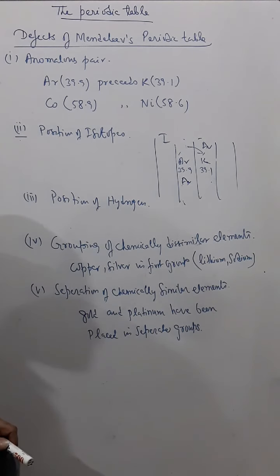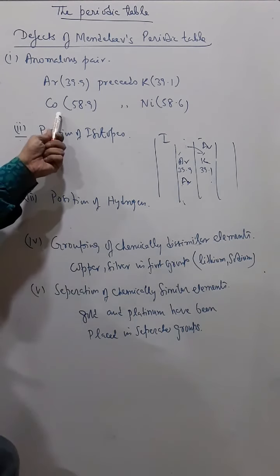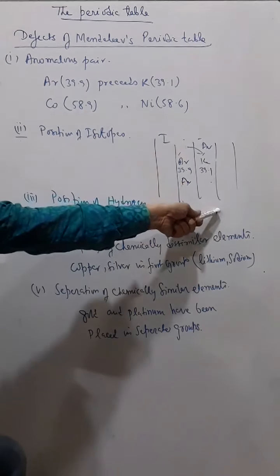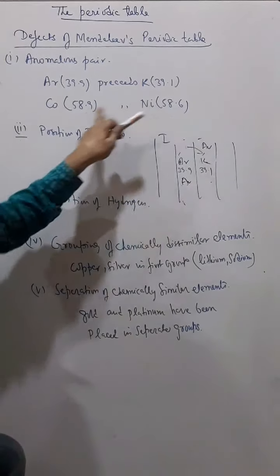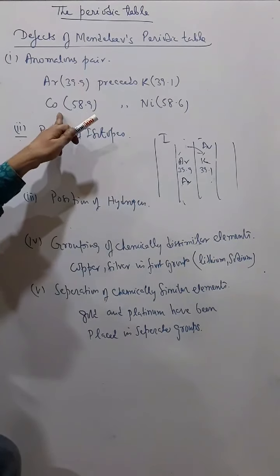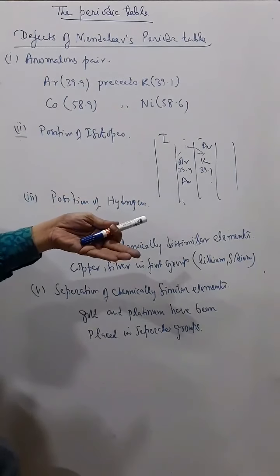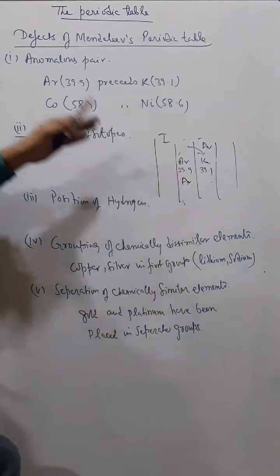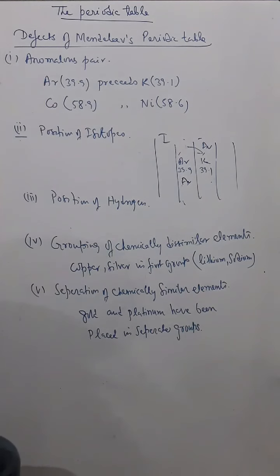So there are some anomalous pairs, like cobalt also. Cobalt comes first and then nickel, although according to atomic weight, nickel should come first and then cobalt. This is also due to the same reason: the properties are not matching, and therefore these are called anomalous pairs. This Mendeleev could not explain.